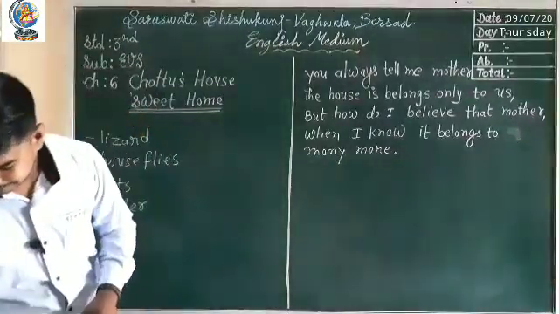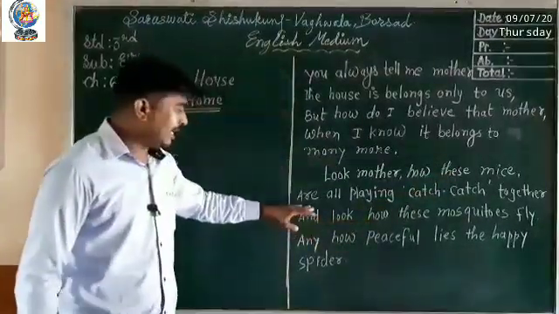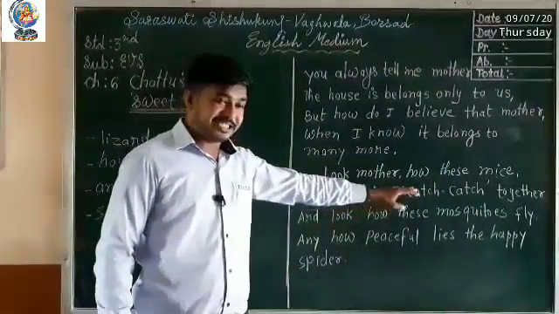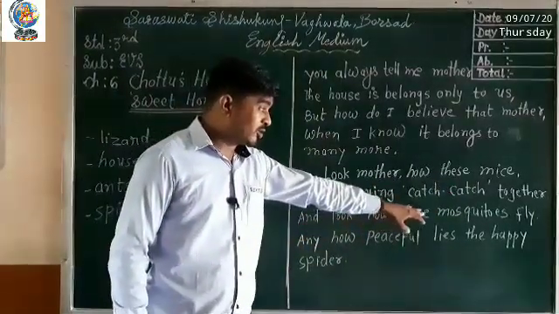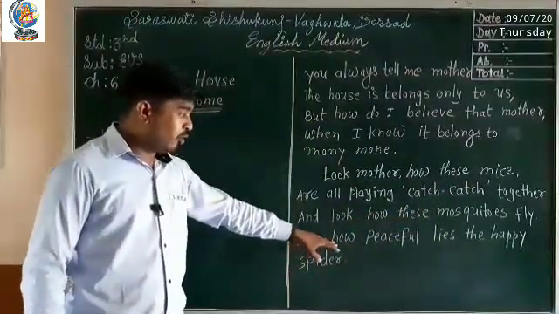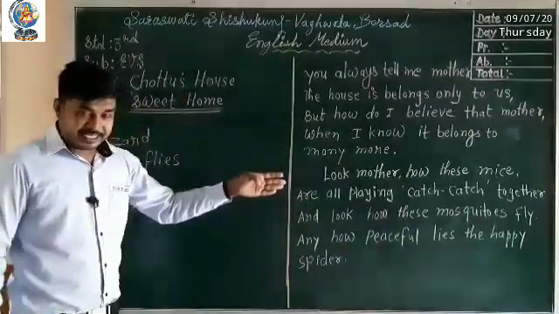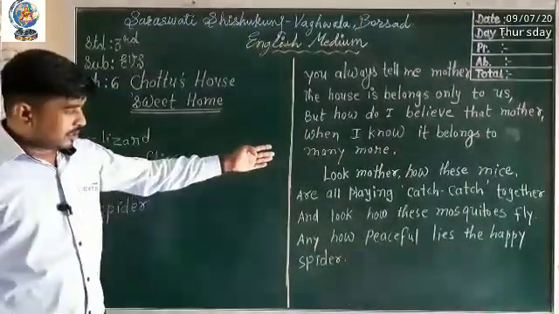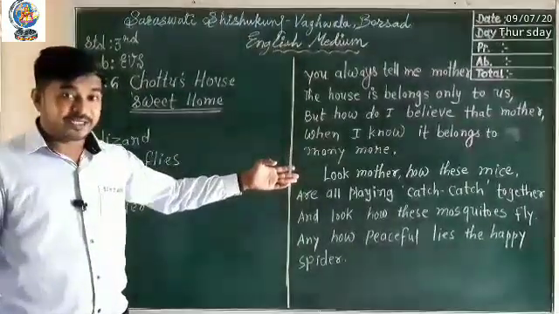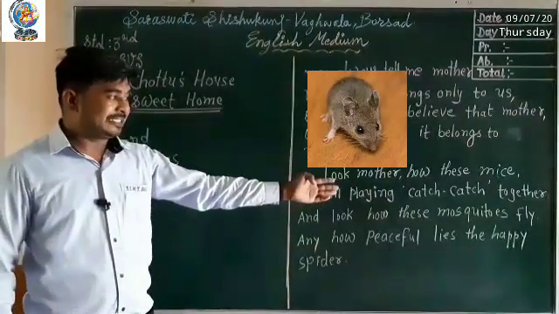Second stanza, look, mother, how these mice are all playing catch together. And look how these mosquitoes fly, and how peaceful lies the happy spider. You can see here, look, mother, the boy is telling his mother, the mice are all playing catch together.